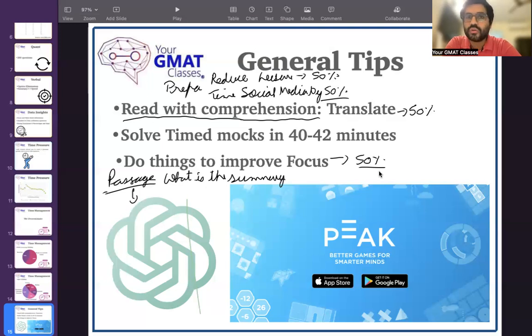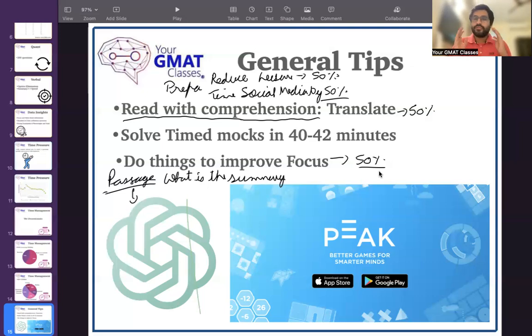So the idea is not just to read, it's to read with intent, like understanding how to make a summary, what kind of main ideas are there, where an opinion is mentioned, where an inference is mentioned. All of these small things are really important to ensure accuracy in the verbal section and to ensure that you understood the question correctly in data insights and quant. In quant and data insights, both sections, GMAT tries a lot to trap you by making the language slightly confusing. So reading with comprehension constantly is very important.